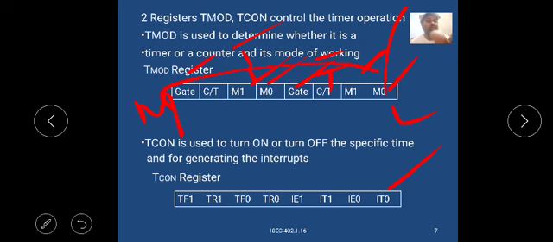Sometimes in the examination they ask you to draw the TMOD register structure, which has M0 at the LSB up to the MSB: M0, M1, counter or timer, gate, with four bits here and four bits there also.